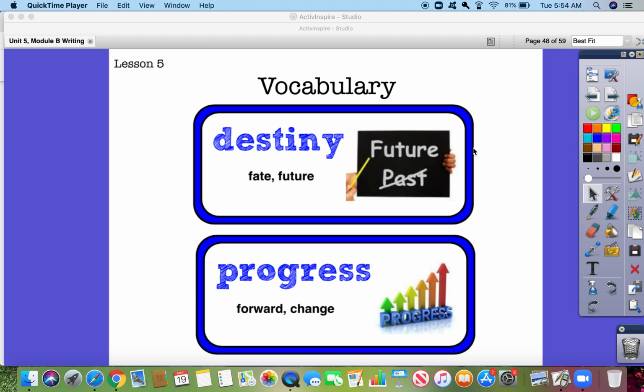The two vocabulary words that you've already learned for this lesson and reading are destiny and progress. Destiny means fate or future, right? So destiny can mean something that is bound to happen in the future. Progress means that you're moving forward or you're making changes, and usually when you're making progress, it's for the better.